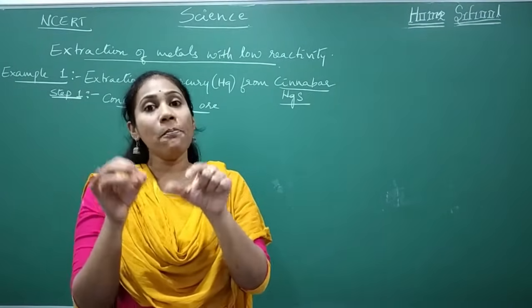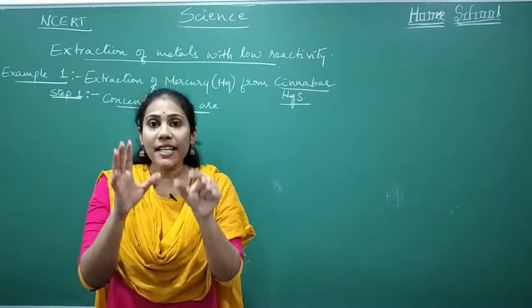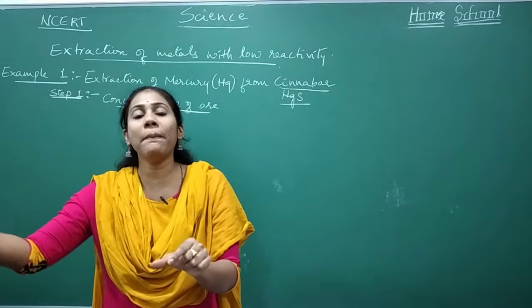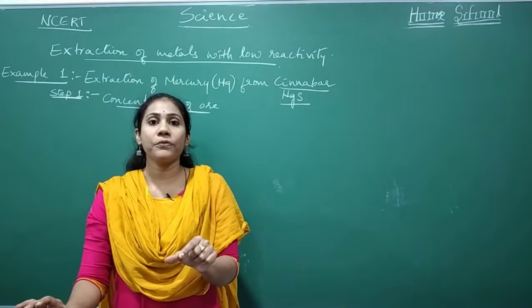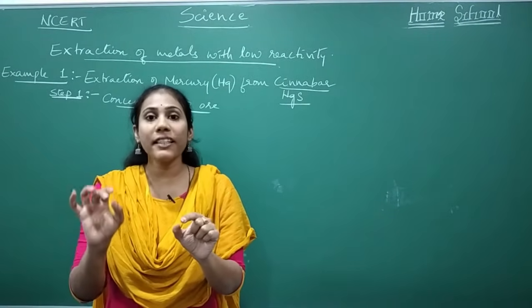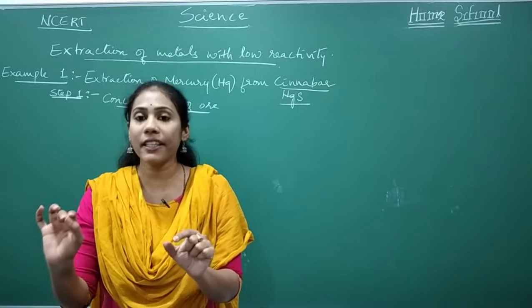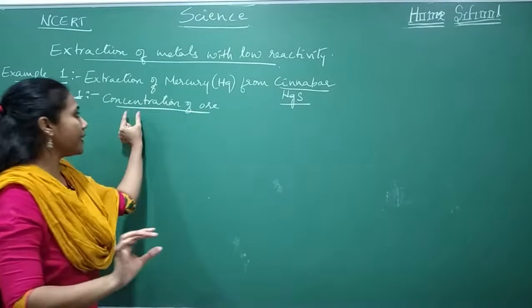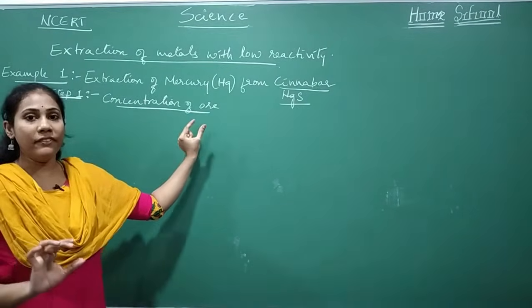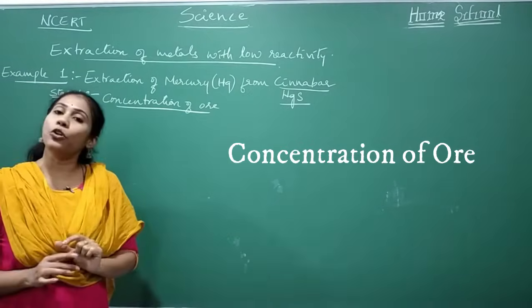Initially it will have muddy particles and sandy particles around the rocks. The first step is to remove those mud particles and sand particles. That step, which involves the removal of sandy and muddy particles, is called the concentration step. In other words, we call this step concentration of ore.